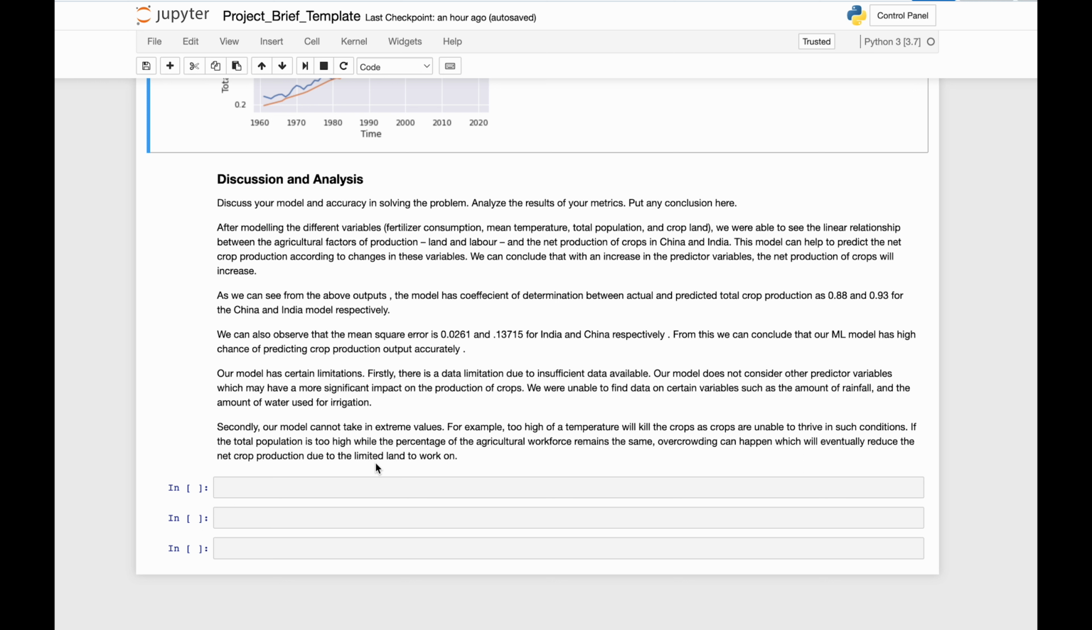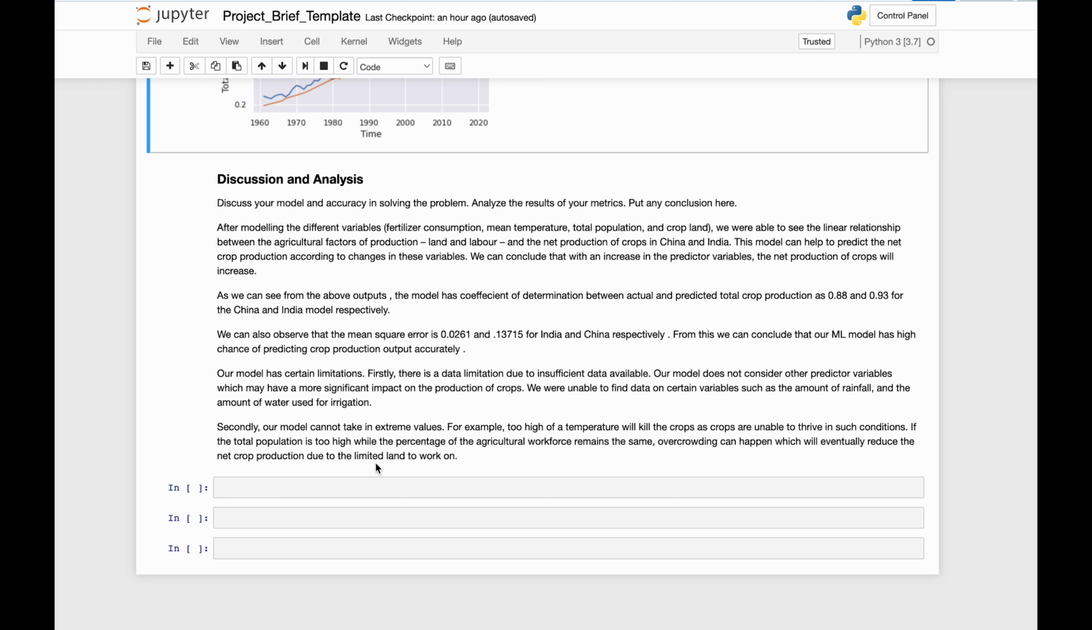Discussion and analysis. After modeling the different variables, fertilizer consumption, mean temperature, total population, and cropland, we were able to see the linear relationship between the agricultural factors of production, land and labor, and the net production of crops in China and India. This model can help predict net crop production according to changes in these variables. We can conclude that with an increase in the predictive variables, the net production of crops will increase.